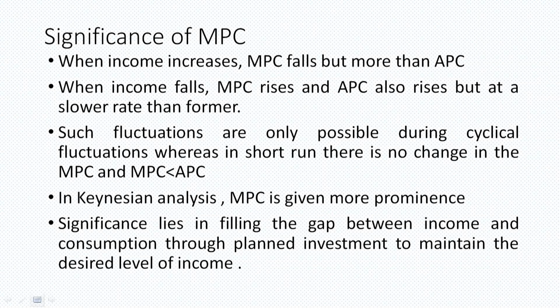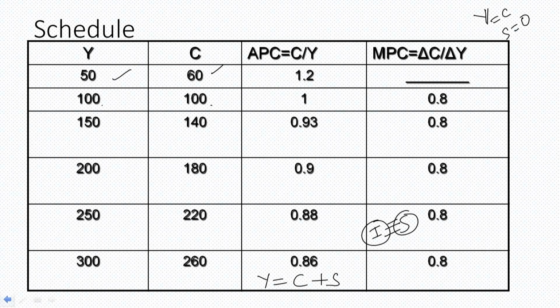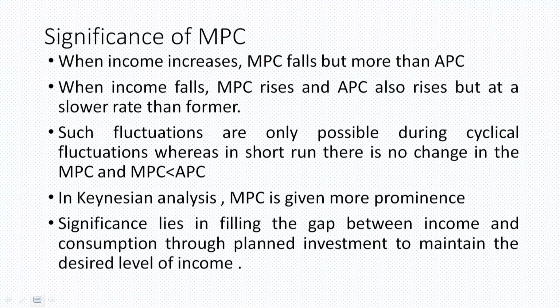We'll start with this: when income increases, both APC and MPC decrease. Now what do we see? As the income is increasing in this schedule, APC and MPC both fall, but the decrease in MPC is more than APC. Initially APC is falling at a lower rate of change and MPC at a higher one. When income falls, MPC rises, APC also rises, but at a slower rate.